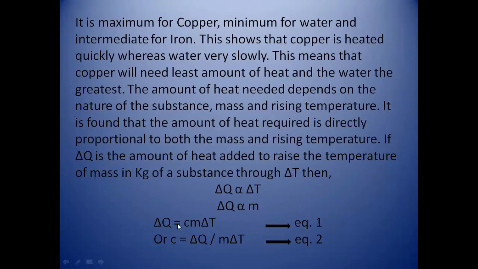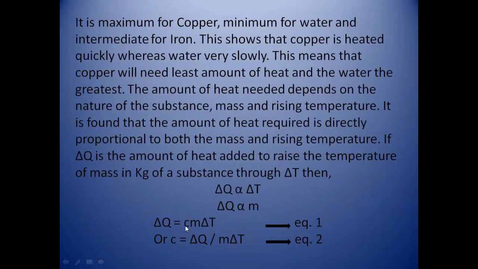Now del Q is equal to c m del T, where small c is the constant. As we have combined these two relations, del Q is directly proportional to m del T. And when we replace the proportional sign with an equals sign, we have to apply a constant, and that constant is known as the specific heat. Do remember that heat capacity is represented by capital C and specific heat is represented by small